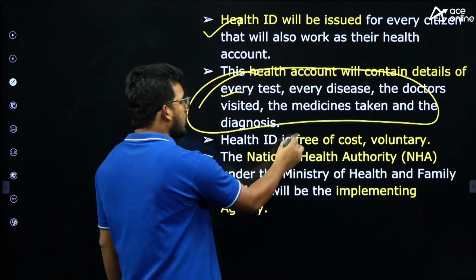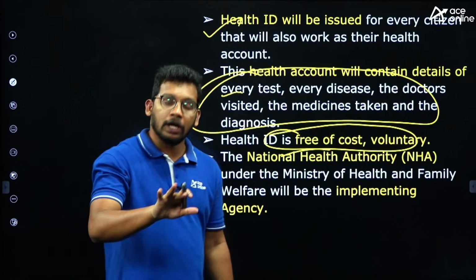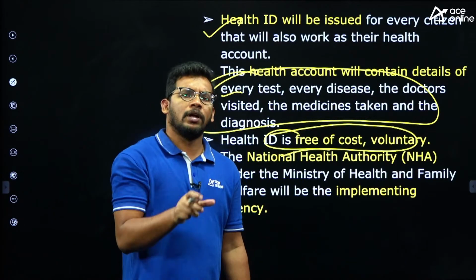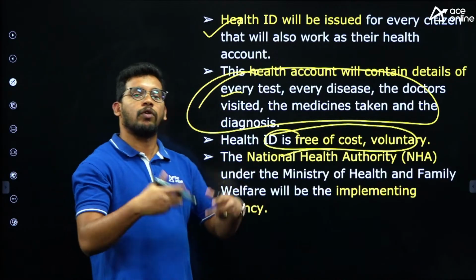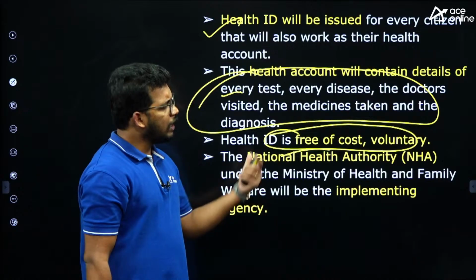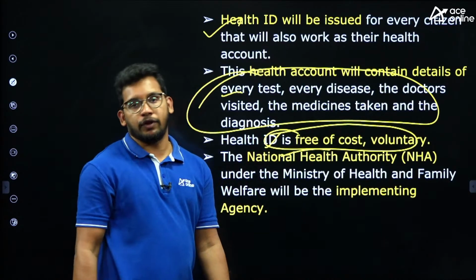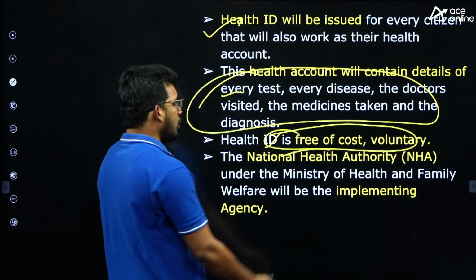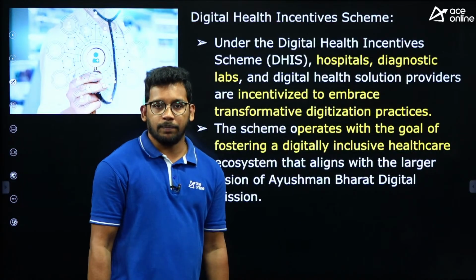But anyway, this ID is not mandatory, it is voluntary. Only if you want it. Because there is a possibility of misuse also. If the beneficiary doesn't want the database or ID card, it is voluntary. So there is nothing mandatory. And the health ID will be free of cost, right? That is also one important thing. National Health Authority again is the implementing agency, right?